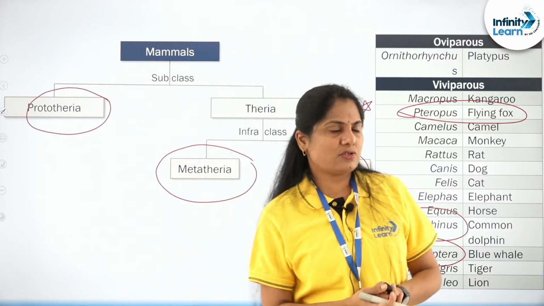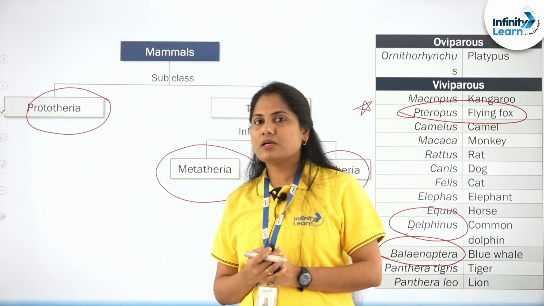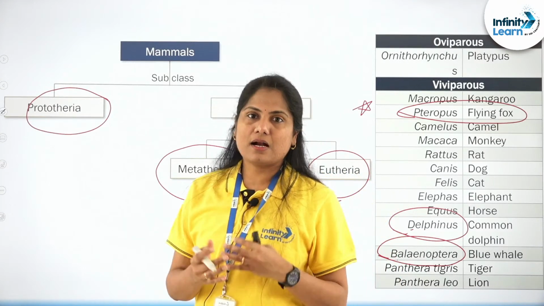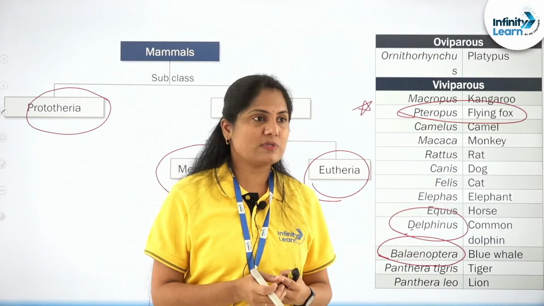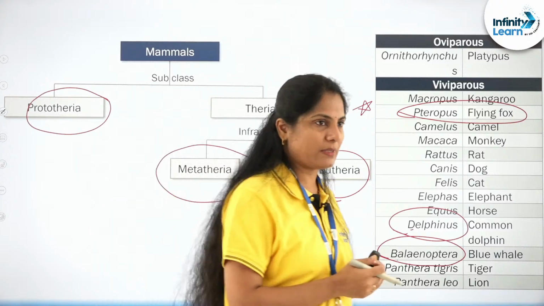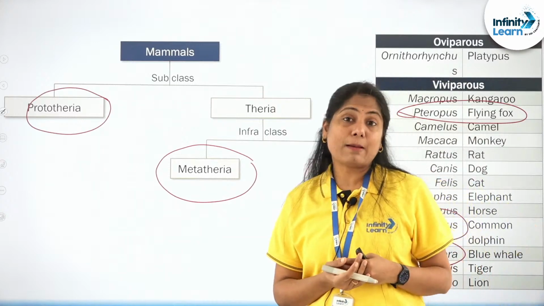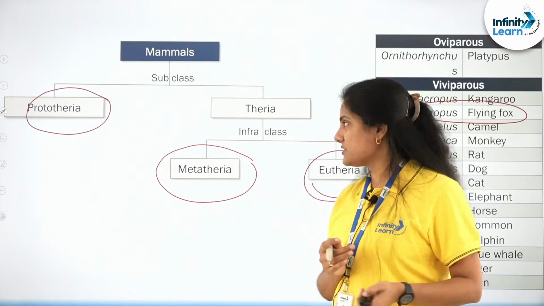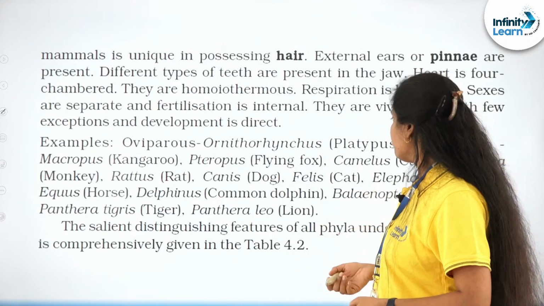Are monkeys Aves? Not at all, dear. Monkeys are mammals, right? They are not birds. Yes, they are arboreal, they live on trees, but these fall under mammals. Aurora, if I am getting your name right, the monkeys come under the mammalian group, not the Aves group, right? So these are some of the mammals.